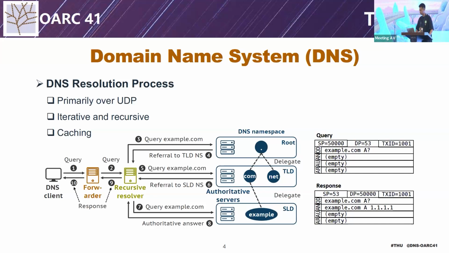The response will be cached by all resolvers. As for DNS packets, two fields are used to match the queries and the response, the source port and the TXID. All of them have a 16-bit space.